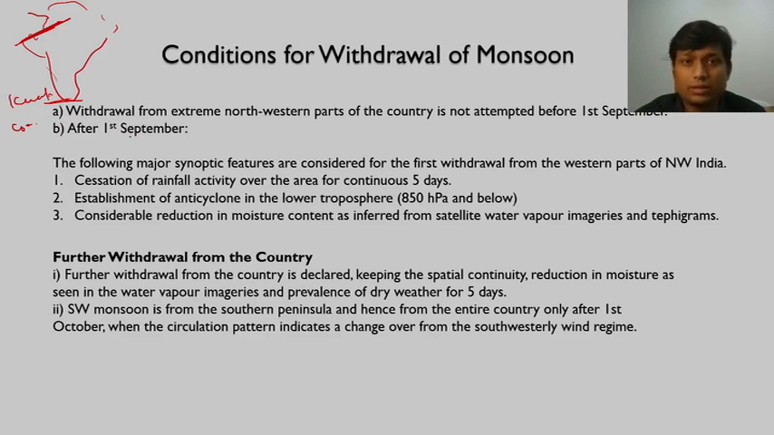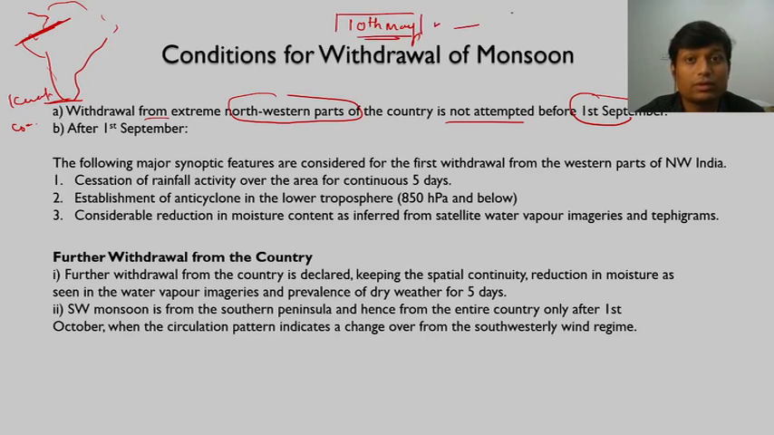So as is written here, withdrawal from extreme northwestern parts of the country is not attempted before 1st of September. Earlier, when we were discussing the onset of monsoon, there was a cutoff date, that is 10th of May. We observe rainfall only after 10th of May, and then we see whether onset conditions are met or not, right? Similarly, we have a date for withdrawal of monsoon. So we continually observe the monsoon activity from 1st of September, right?